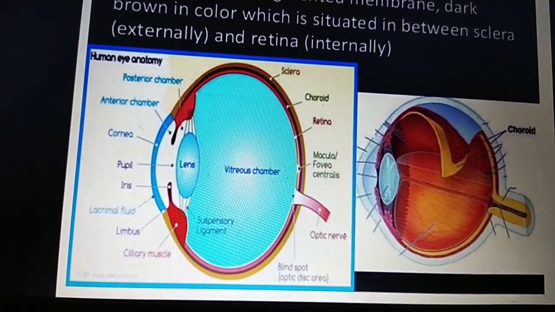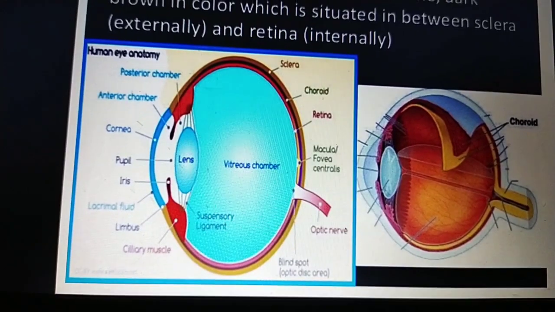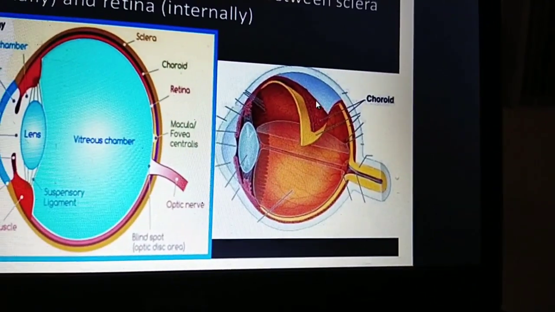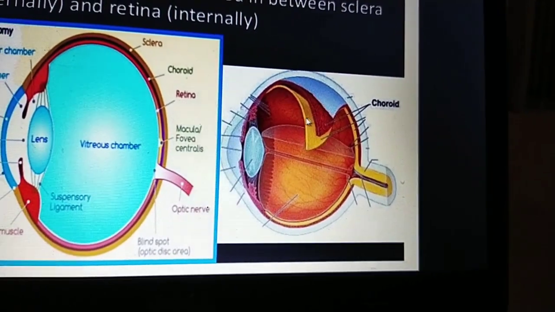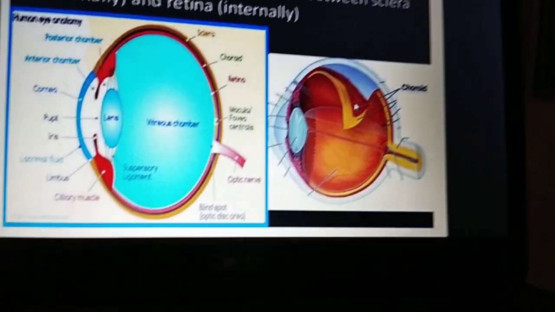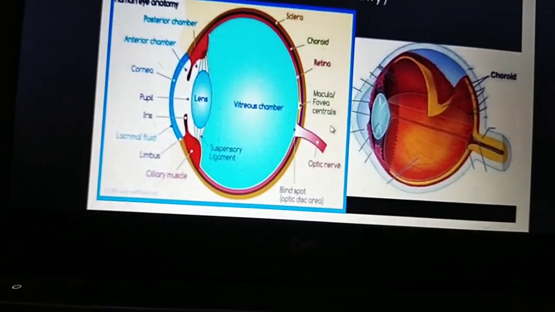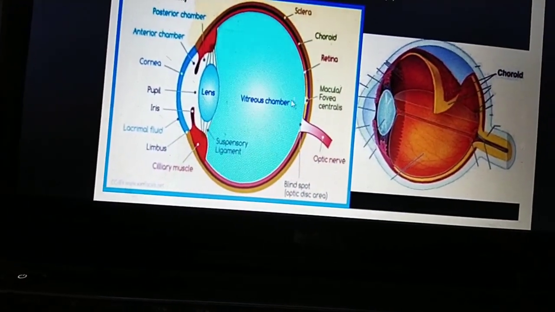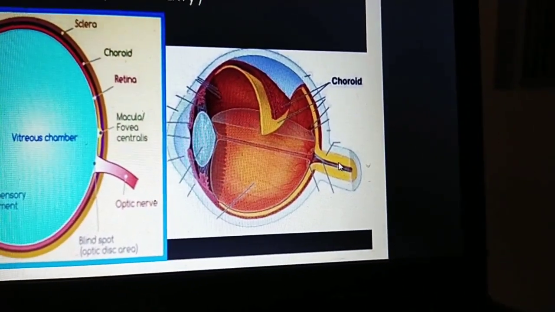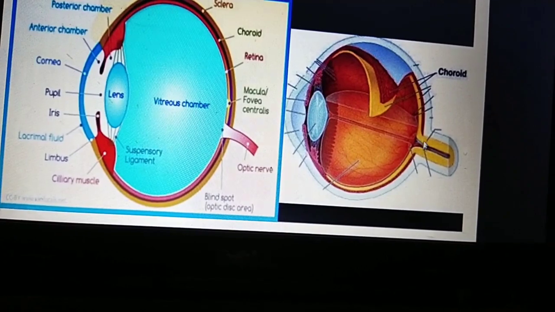Sclera is outer, retina is inner. You can see here in this layer, this outer white is the sclera, this is the retina, and this is the choroid. It also covers a little bit of the optic nerve.